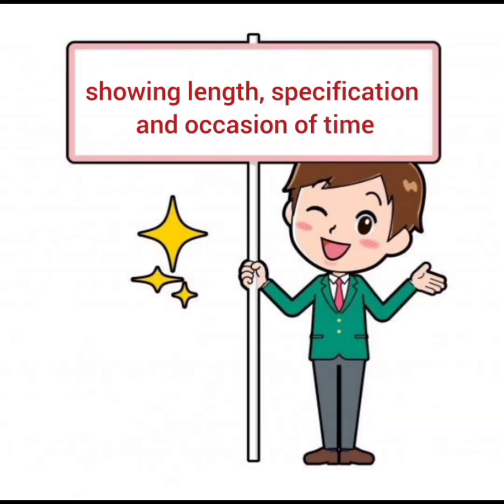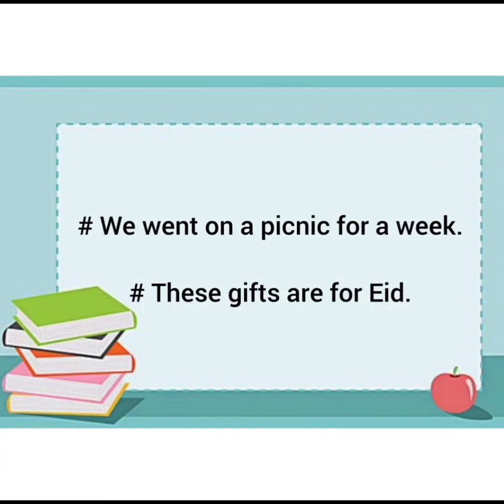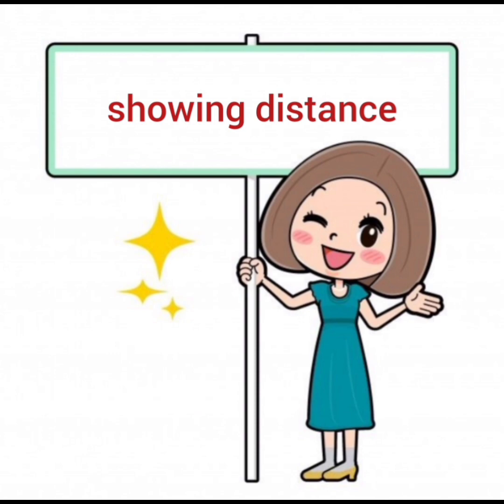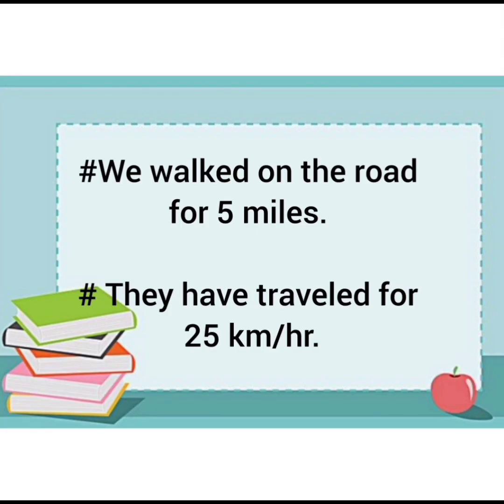Then further, it can be used for showing length, specification and occasion of time. We went on a picnic for a week. Length is here. These gifts are for Eid. Specification is there. For showing distance, again, preposition for is used. We walked on the road for 5 miles. They have traveled for 25 kilometers per hour.